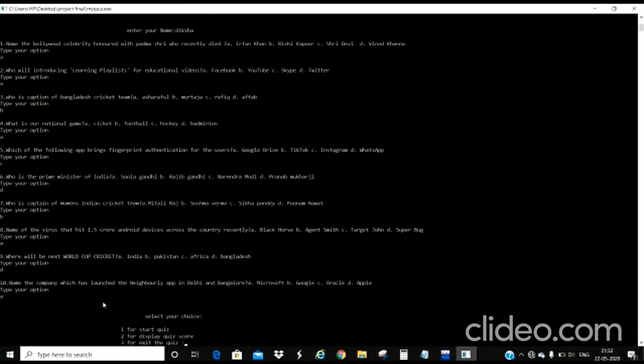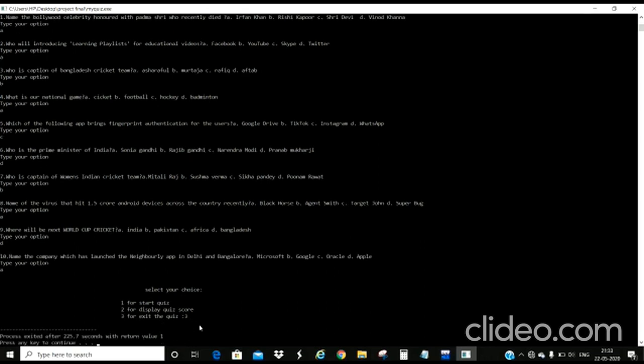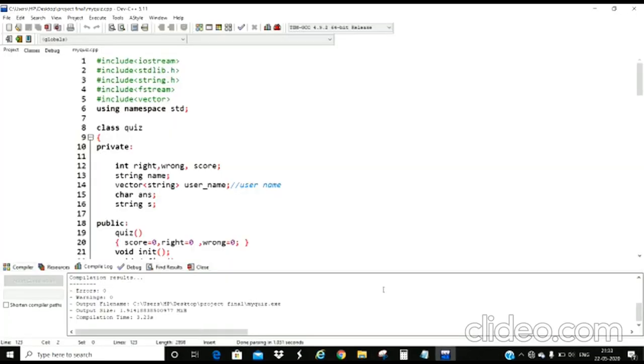So for the 10th question, my answer is A. Again the message appears with start quiz, display quiz, and exit the quiz. This is the well-implemented version of our code, and I'm now choosing exit, that is choice number 3. So we have implemented it well. Now the functions will be discussed by Diksha.